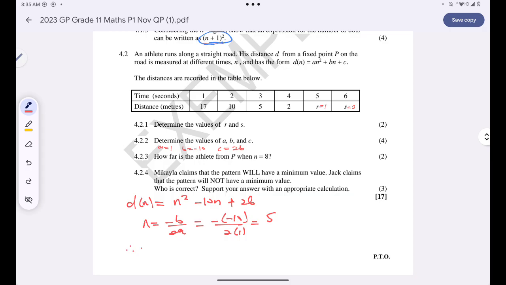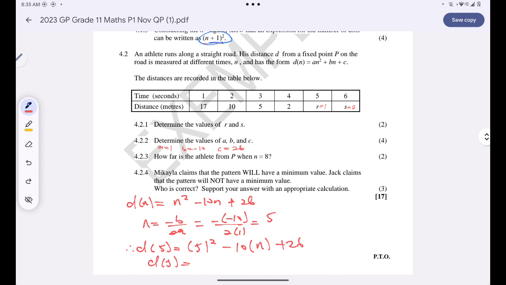So now I need to go and find the distance when n is 5, because when n is 5, I'll simply get my minimum value. So I'll have 5 squared minus 10 times 5 plus 26.